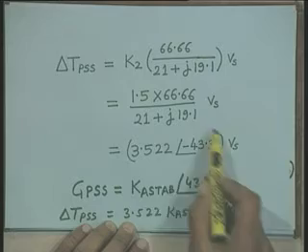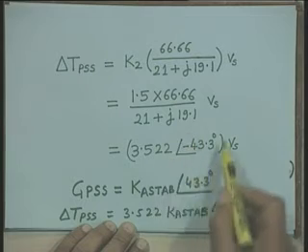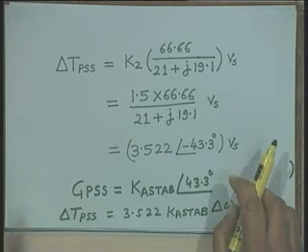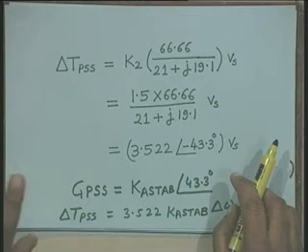And therefore, we come to one very important conclusion, that the PSS which we have to provide should be in a position to compensate for this phase lag, and it should have certain gain so that it can provide additional damping.